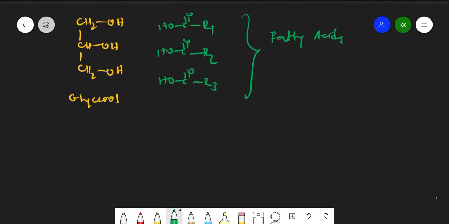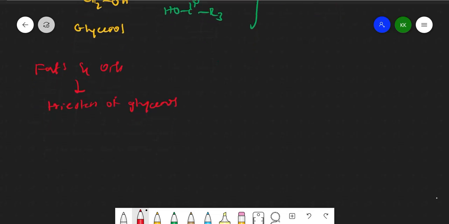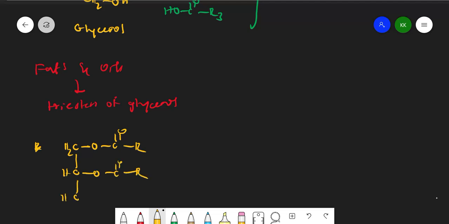So what all have we learned? Fats and oils contain ester groups, triesters of glycerol. For example, I took the example of this compound: CH2O COR, CHO COR, again CH2O COR.